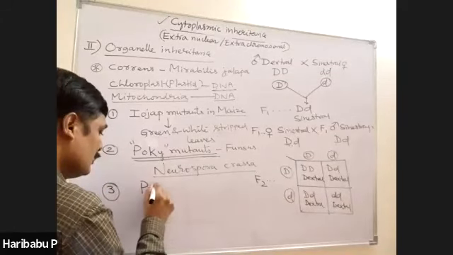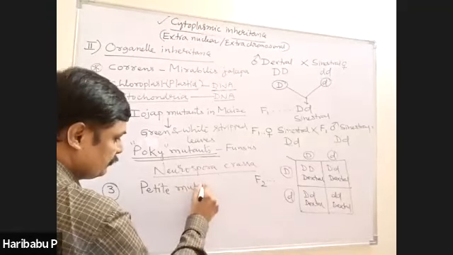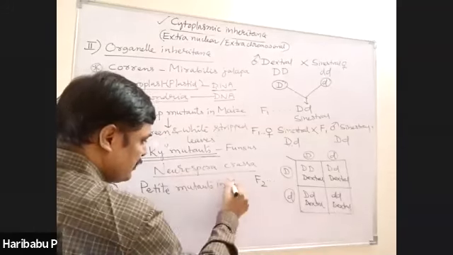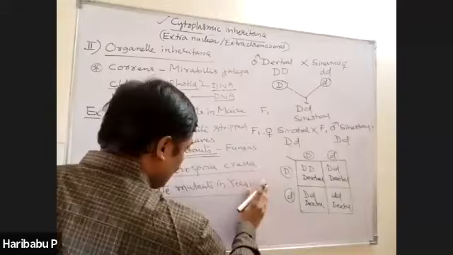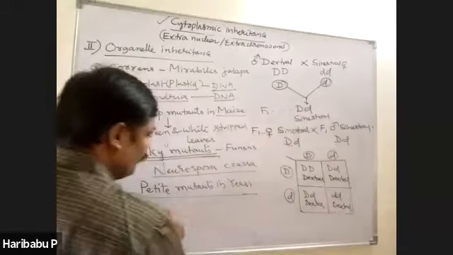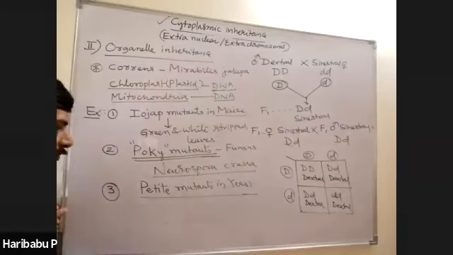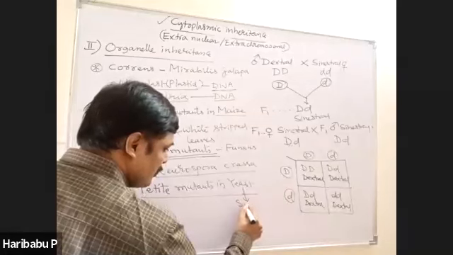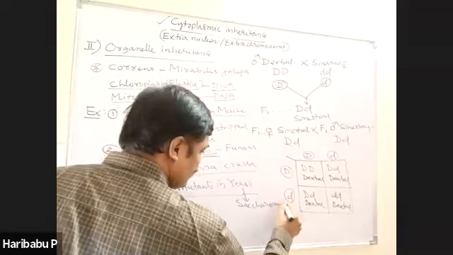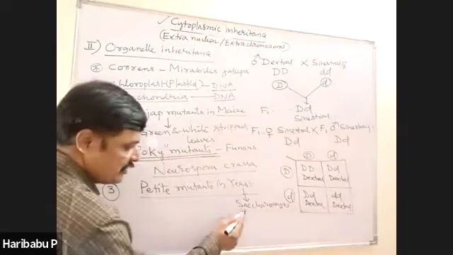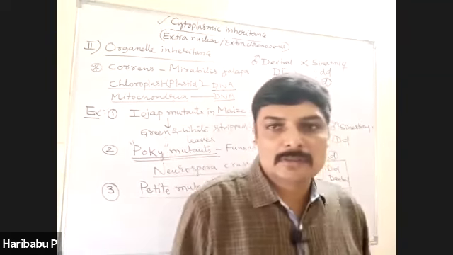And the third one is petite mutants in yeast. Yeast is a unicellular fungus. Its botanical name is Saccharomyces cerevisiae. Yeast is a unicellular eukaryote.